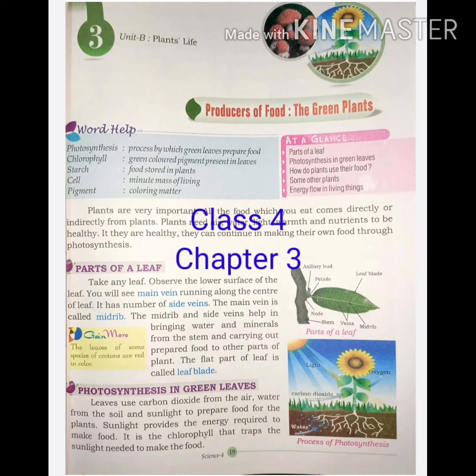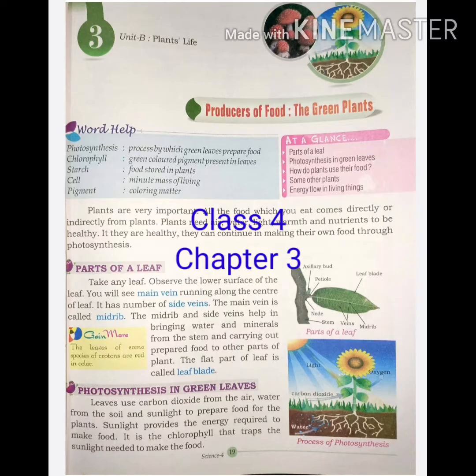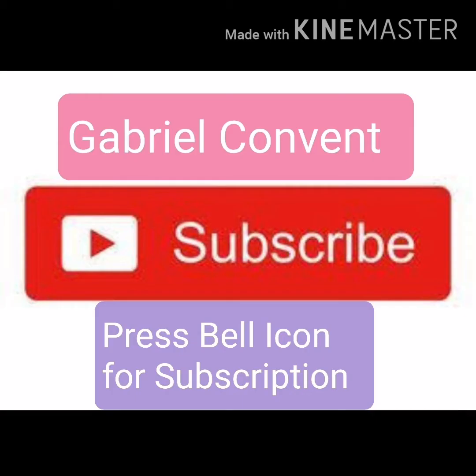Today I will tell you about the producers of food, the green plants. Before I tell you about the chapter, I want to tell about the producers. Listen, producers are photosynthesizing organisms that are any kind of green plants. They make their food by taking sunlight. This process is called photosynthesis.